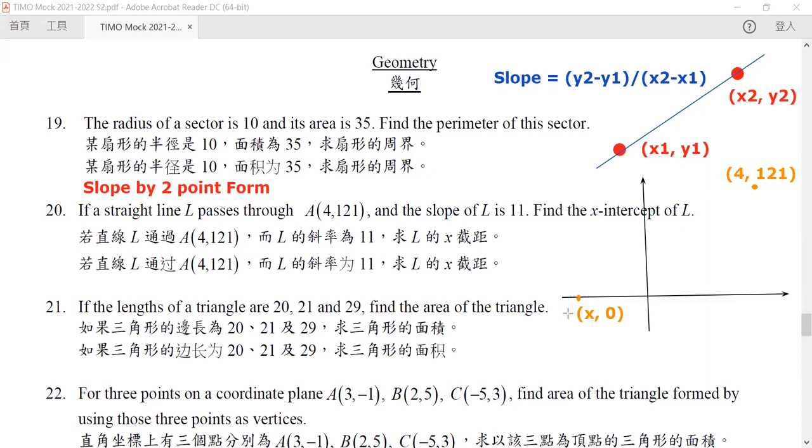So now we want to calculate the slope of this line. And we know that the slope is equal to 11. So by this, we make use of the 2-point form. We know that the slope is equal to 11, but it's also equal to 11 minus 0 divided by 4 minus x.